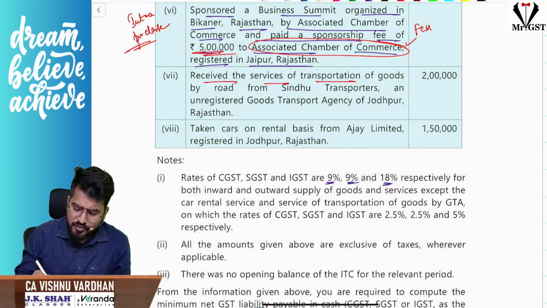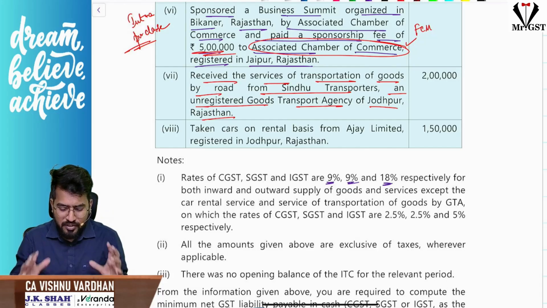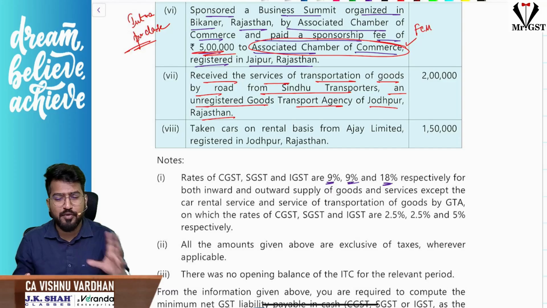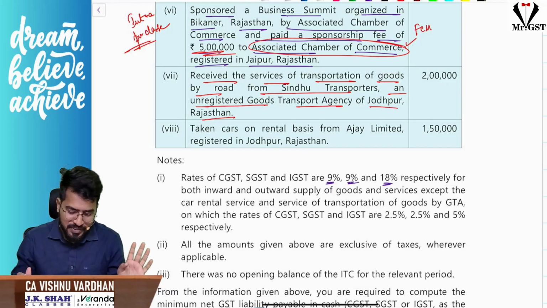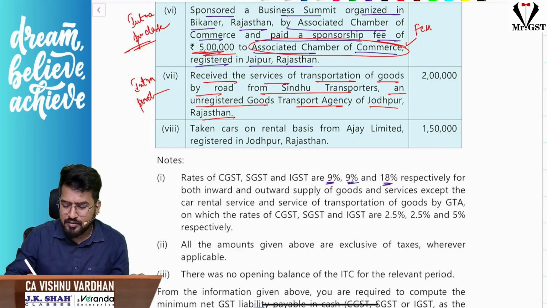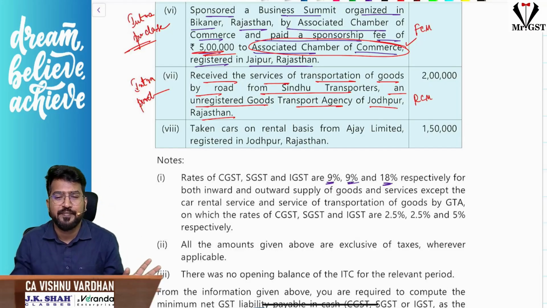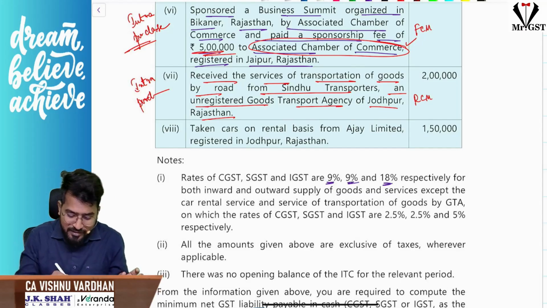Received the services of transportation of goods by road from Sindhu Transporters, an unregistered GTA in Rajasthan. I think the CA Institute loves this GTA like anything. Somehow or the other, they will bring GTA into picture. So is this intra purchase or inter purchase? Intra purchase, and this is obviously RCM. Even an LKG student will tell this is RCM. And they told unregistered GTA.